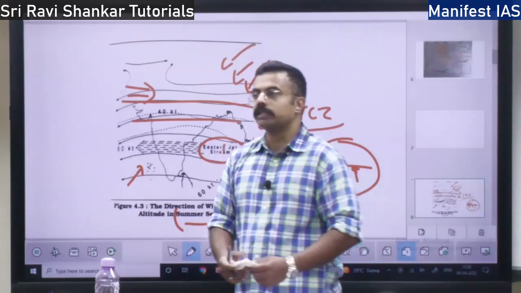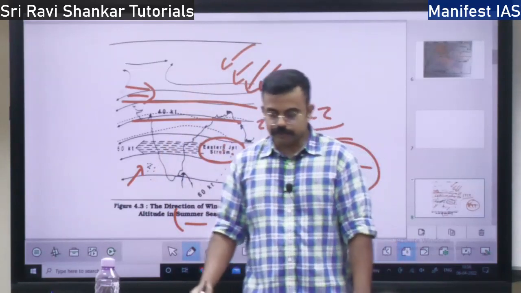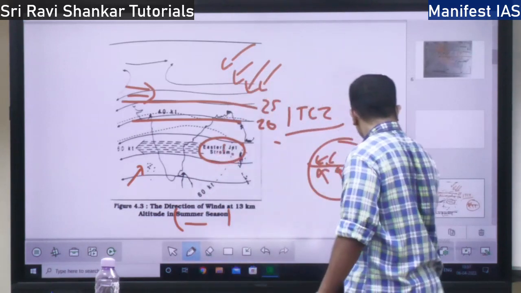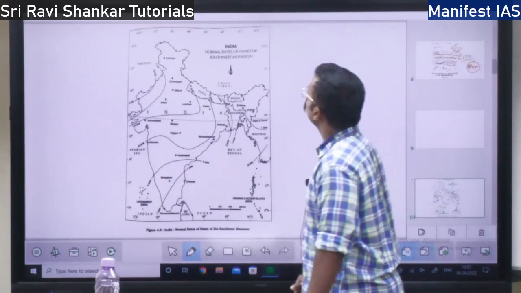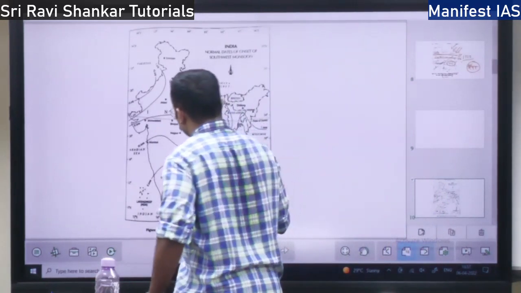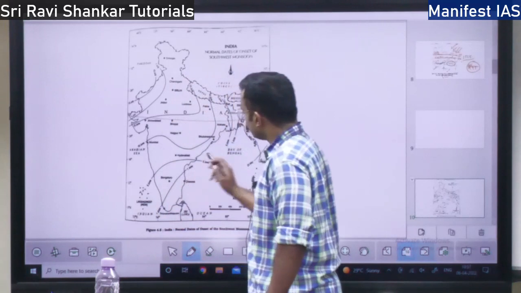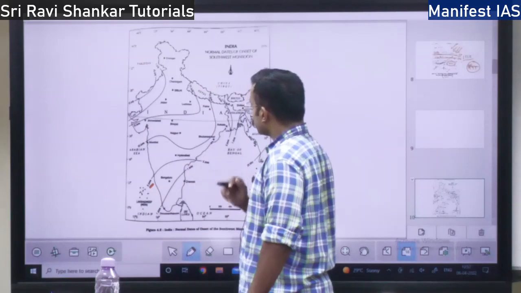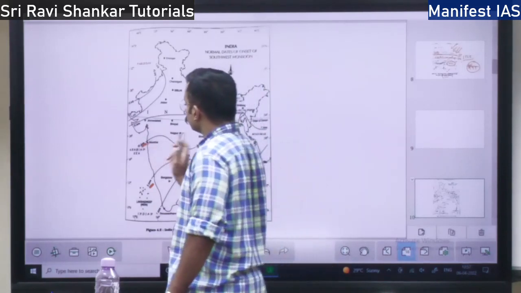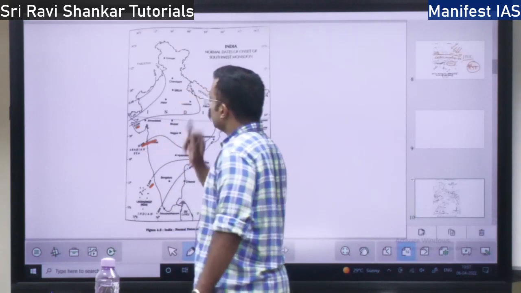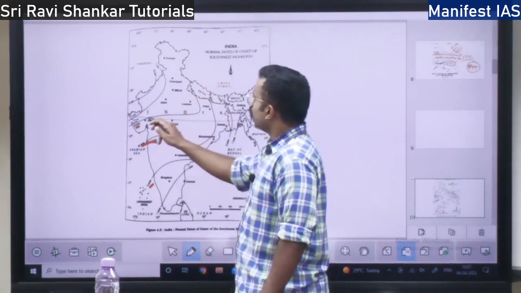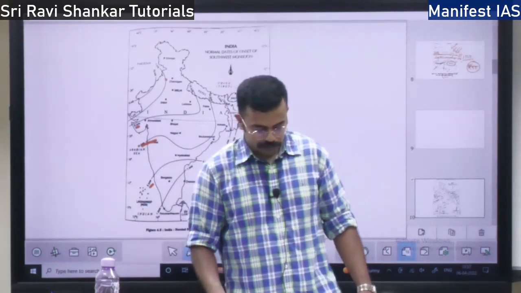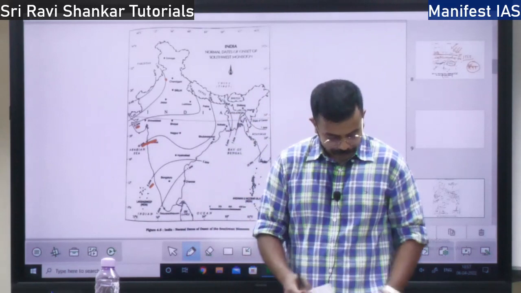So this is all about the wind system during summer and winter at the surface level and at the upper atmospheric level, right? Now, how does the monsoon set in? On the 1st June, it will be somewhere here. By 5th June, the monsoon crosses over the Karnataka region. 10th June, it crosses over Maharashtra. 15th June, it crosses over Gujarat and UP region. And by 1st July, it will be over Rajasthan. So the monsoon slowly spreads over the Indian region, right?